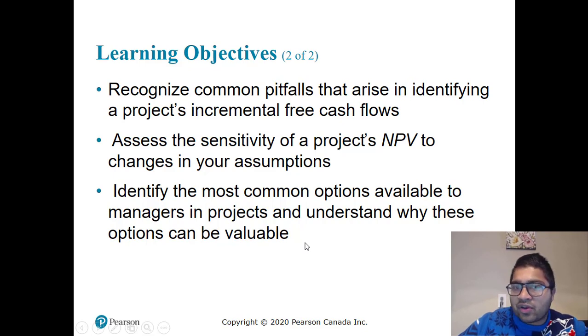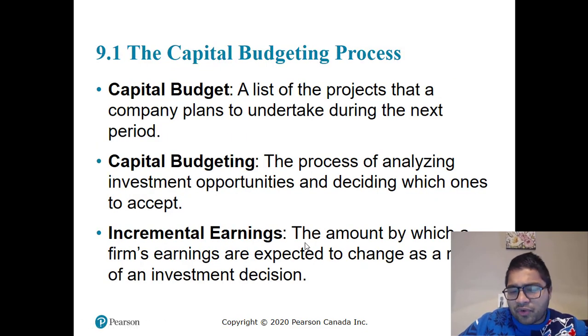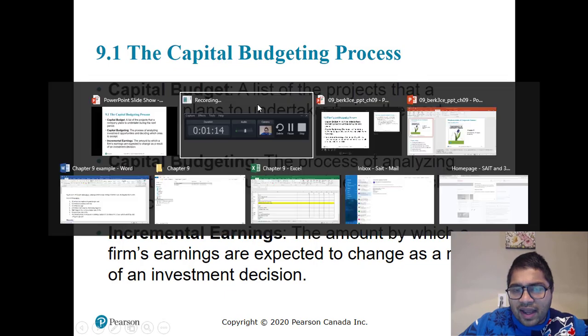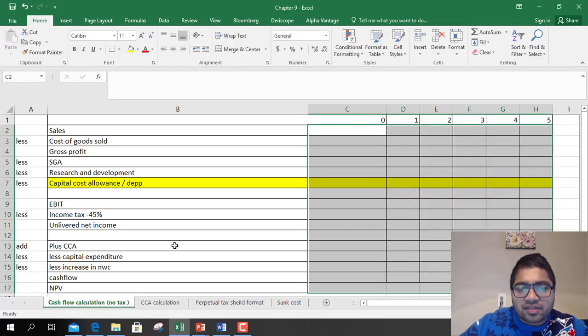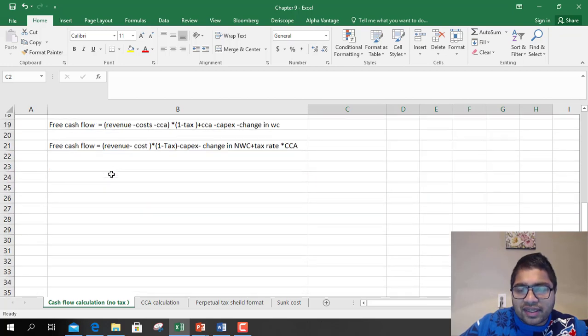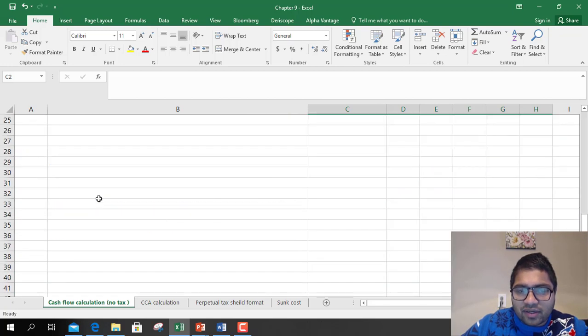So before we start, I'm going to open an Excel and explain to you what this whole chapter means. Okay, and we'll follow through an example, understand it, and then go back to slides.